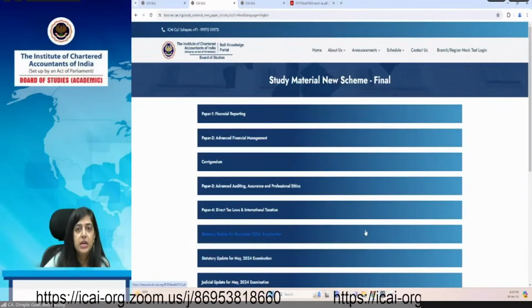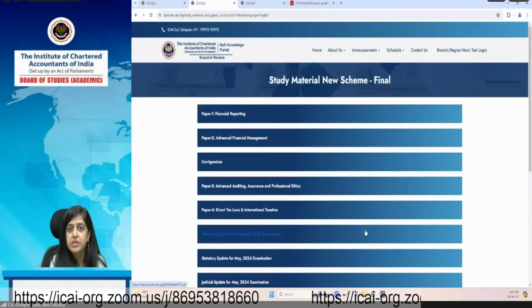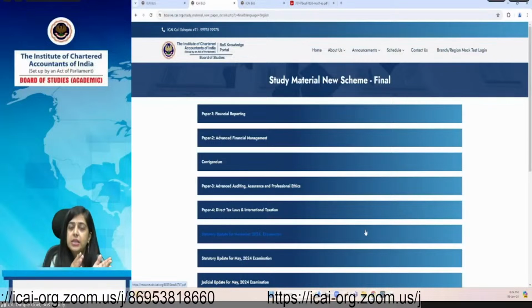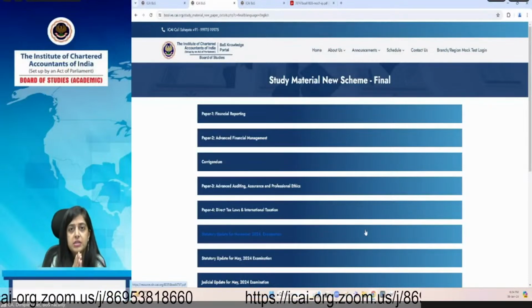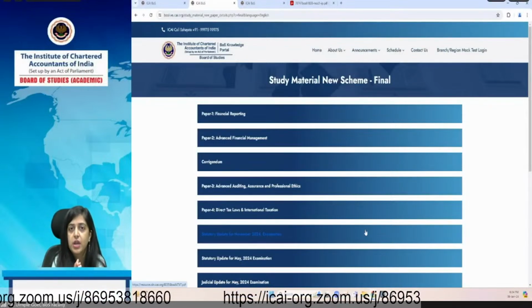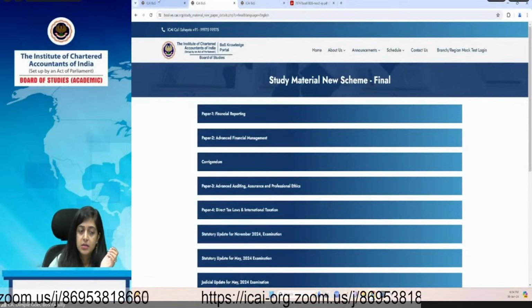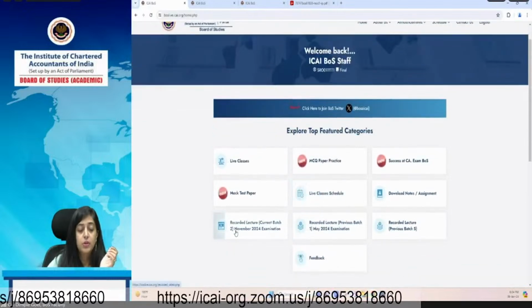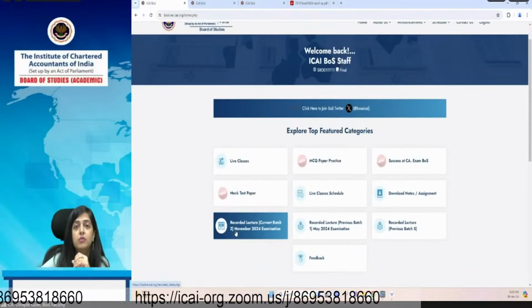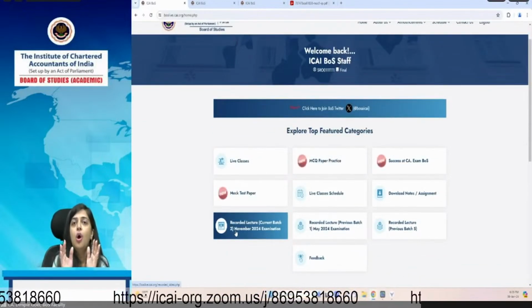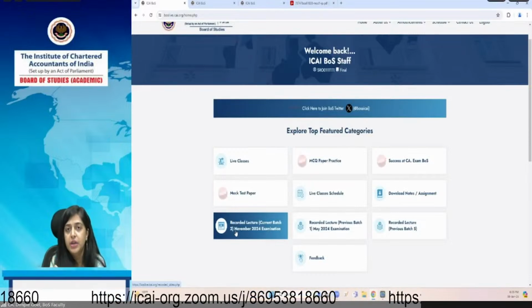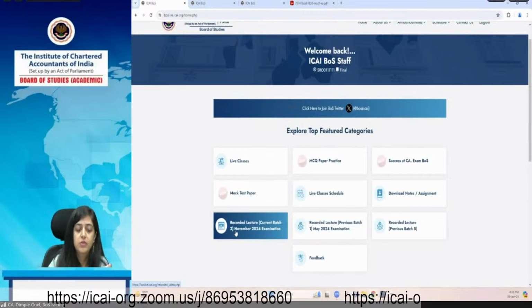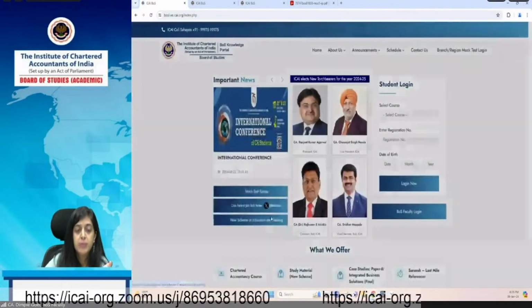Regarding the LVC classes, the live virtual classes for the May 2024 examination have already been conducted, and the same study material and same Finance Act are applicable for the November 2024 examination. Thus, after logging in to the BOS knowledge portal, you can see your recorded lectures for the November 2024 examination. All the classes which were for the May 2024 examination are also available for the November 2024 batch. So if you see paper wise,